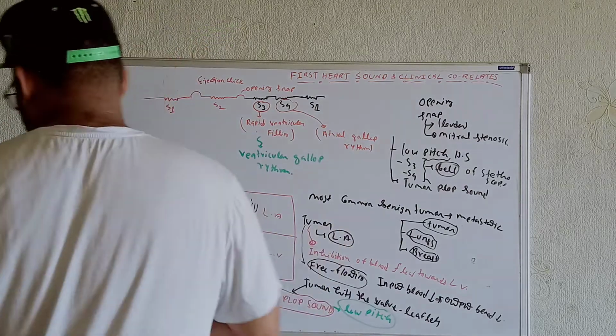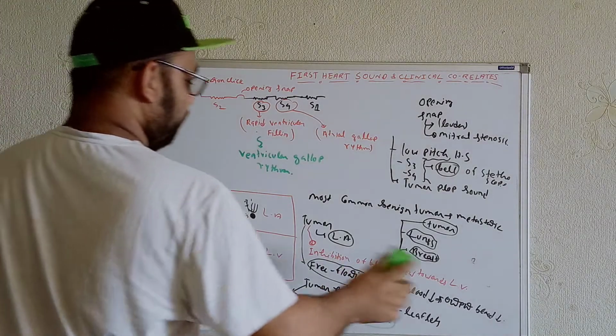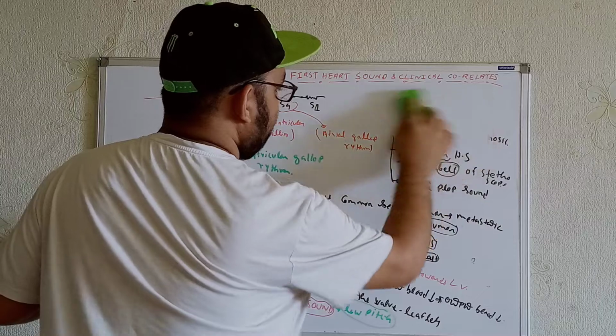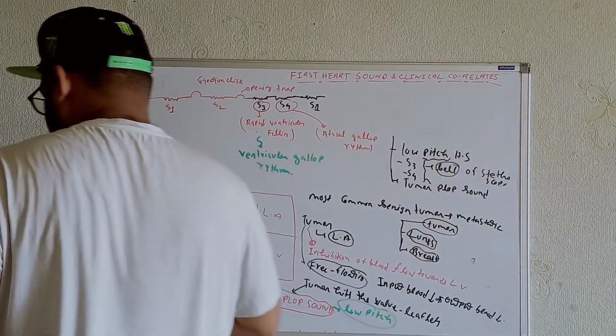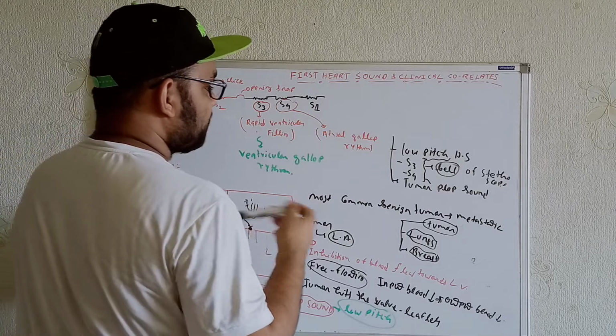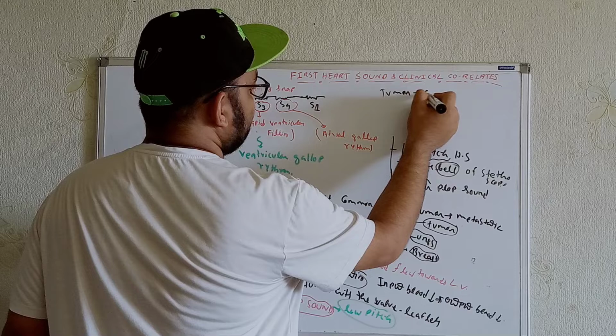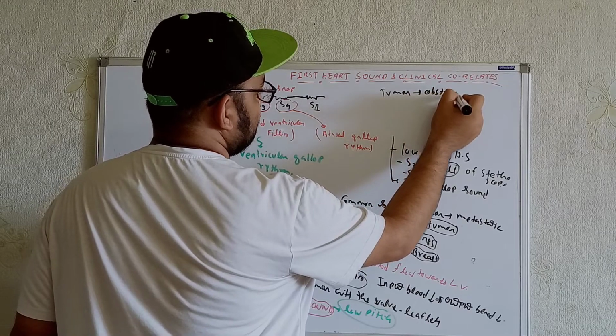So let me read this from here. Now see, whenever we are seeing the obstructions over here, for the tumor, it is causing the obstructions.